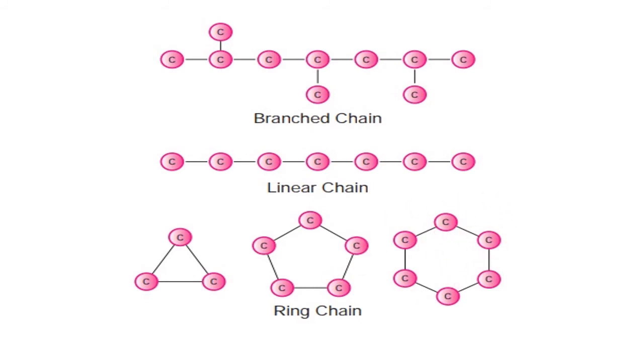So apart from going for the straight chain, linear chain, apart from going for the branched chain, it also goes for what? Ring structure or closed structure. So that means carbon is ready for the formation of a chain in any fashion, in any pattern.